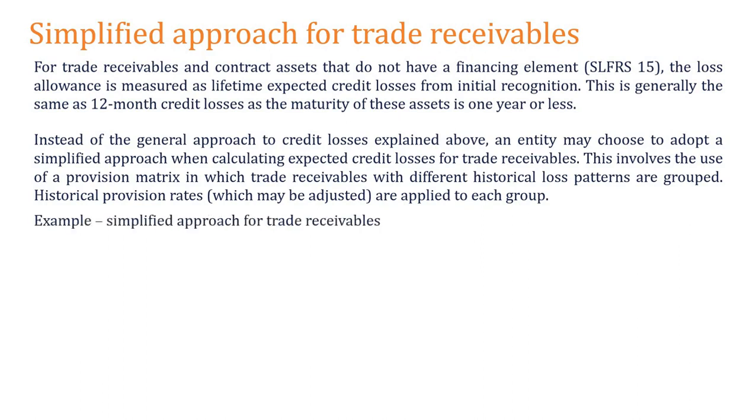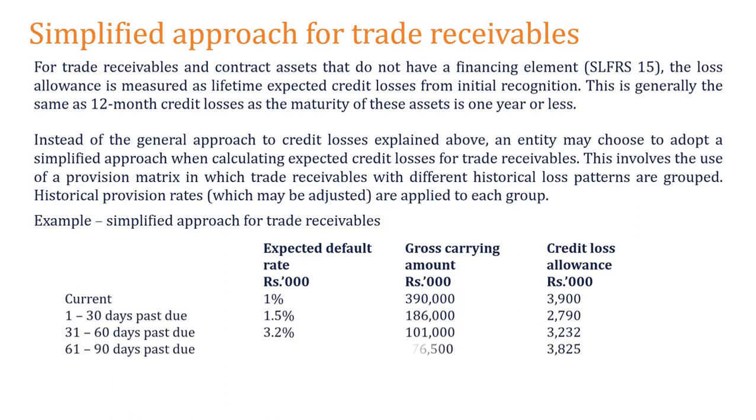The best option is we can classify the trade receivable this way. How do we classify? We take an age analysis of trade debtors. The age analysis has those 1 to 30 days past due, meaning people who have not paid within 30 days, then 31 to 60 days, 61 to 90 days, and over 90 days past due. Normally you can take this age analysis from the system.